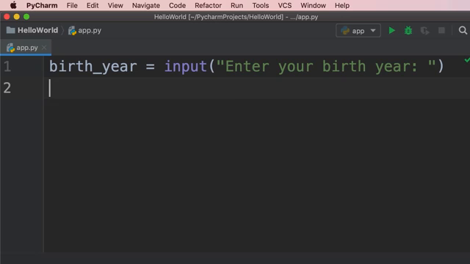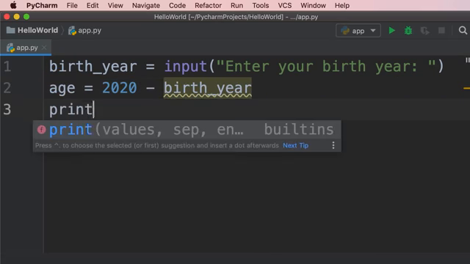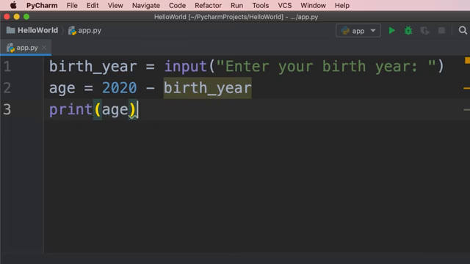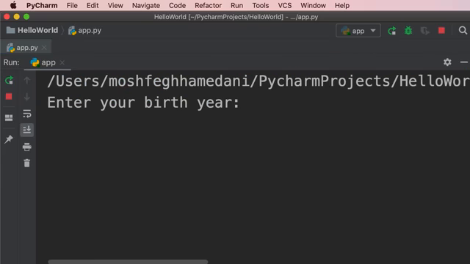Okay. Now let's write code to calculate the age of this user. So we write an expression like this. Currently we are in the year 2020. So 2020 minus birth year. This expression or piece of code is going to produce a value. So once again, we can store that value in a variable. Let's call that variable age. Now let's print age on the terminal. Let's run our program and see what happens.